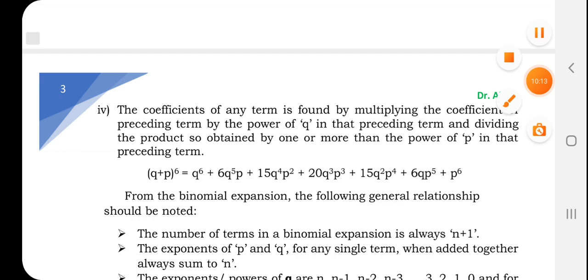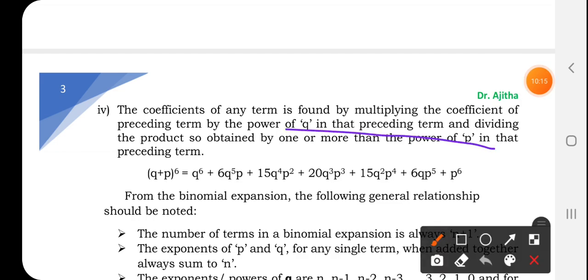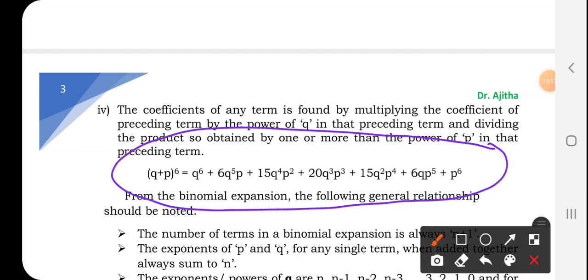No, it's not required to memorize the coefficients. Memorize करने की ज़रूरत नहीं है. You can easily find out the coefficients by a simple method. You can see the first one is Q6. The first coefficient is Q plus P to the power 6 we are going to do here. First, you have to write Q6 as it is.